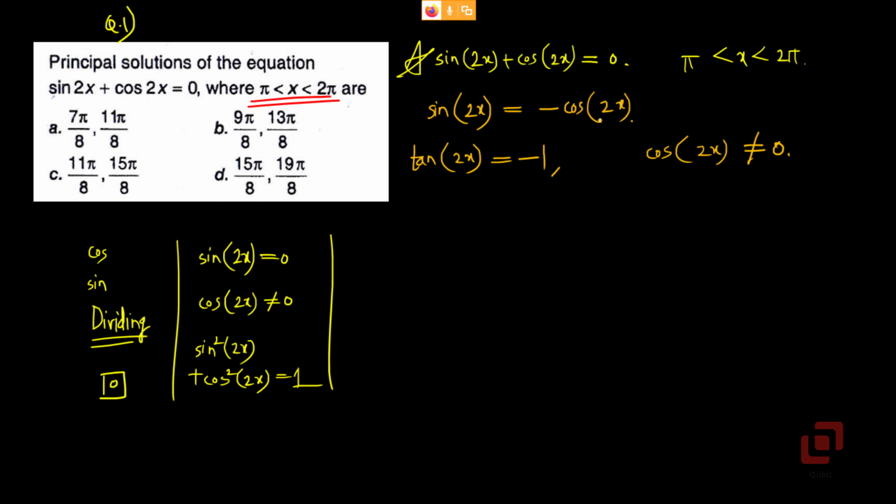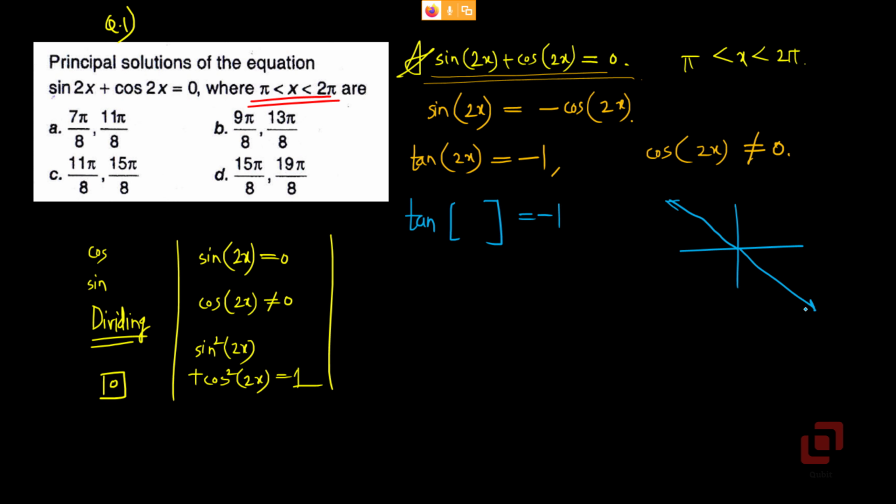So there is no such angle with cos of 2x 0 which satisfies this equation. Now, if tan of 2x is minus 1, in which two quadrants do you expect to have the solutions? Either in the second quadrant or in the fourth quadrant, where tan is negative.